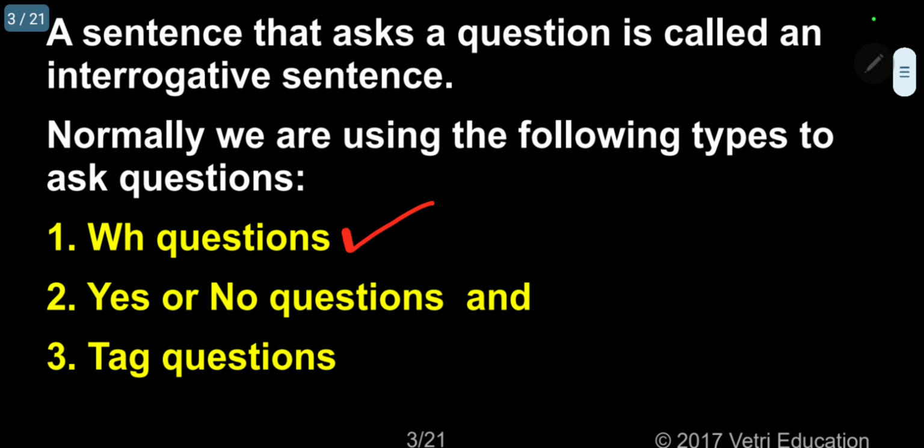Under the auxiliary, there are primary auxiliaries and secondary auxiliaries. Primary auxiliaries are of 3 types, secondary auxiliaries 2 types. Under the primary auxiliaries: be verbs, do verbs, have verbs. These 3 are primary auxiliaries.